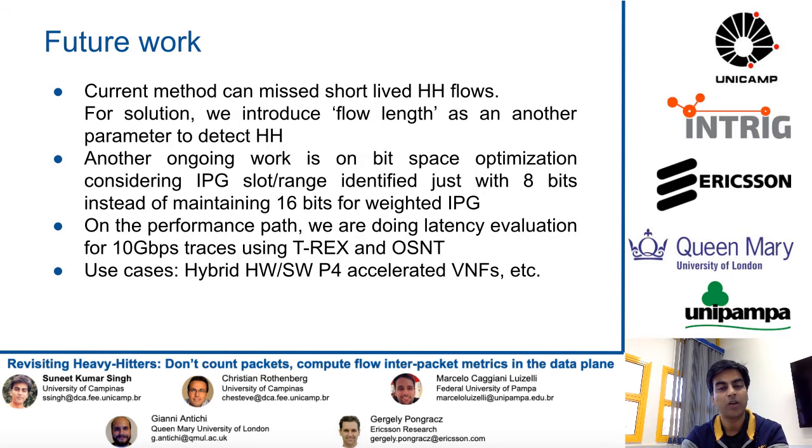Here we are showing our ongoing work and future plans. The current method can miss short-lived heavy hitter flows. So in our ongoing work, we are focusing on introducing flow length as another metric which we can use to resolve these issues. Also, we are trying to use an IPG slot or range to detect heavy hitters, where we only need 8 bits to store the weighted IPG instead of the 16 bits which we are currently using. On the performance path, we are doing latency evaluation on switch hardware.